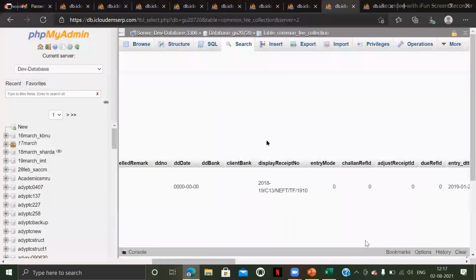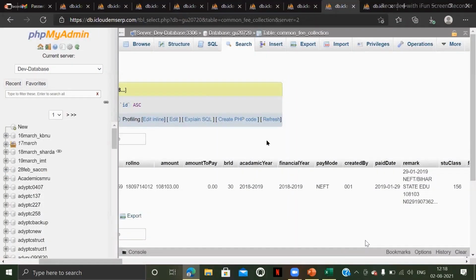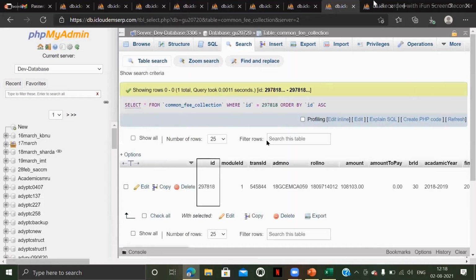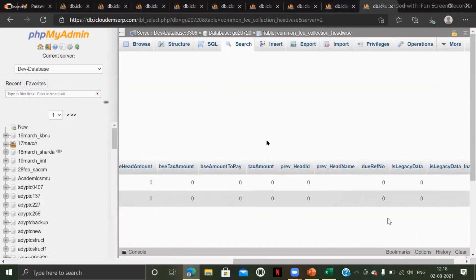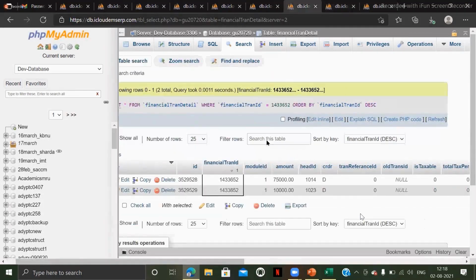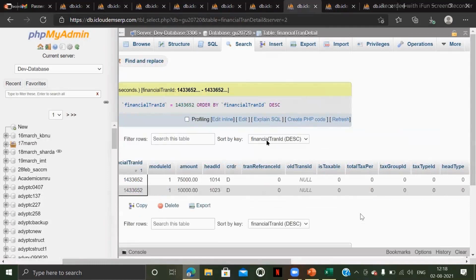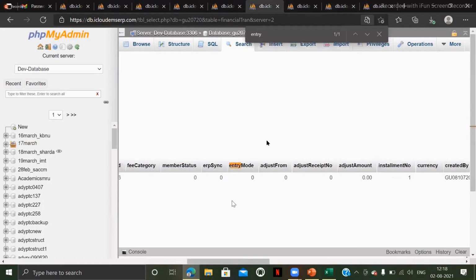So you have to store all these values. And one more important thing is that entry mode will be there. So let me just show that as well. This entry mode should also be stored, as I have mentioned in this.